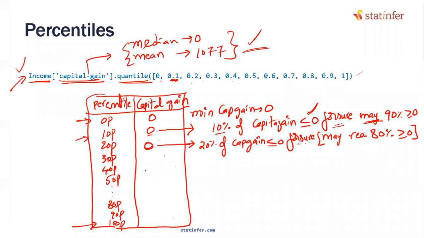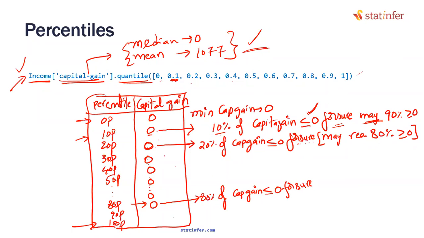Now, similarly, if you keep on going, everyone participate. What is the 80th percentile value? You are saying the 30th percentile is 0, the 40th percentile, the 50th percentile. What is the 80th percentile value? 0. Now tell me those two statements, all of you. I'm writing the first statement as 80% of the capital gain is less than or equal to 0. For sure. We are very sure about that.